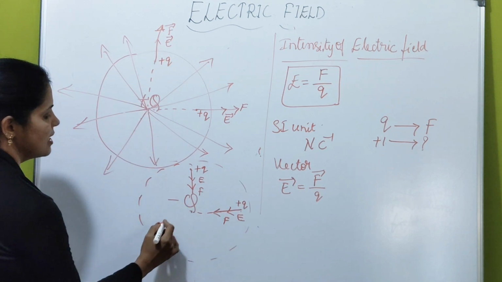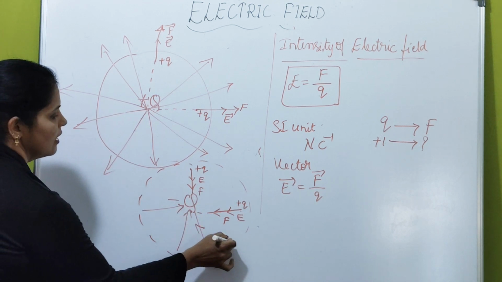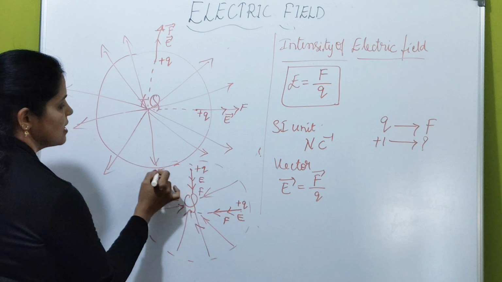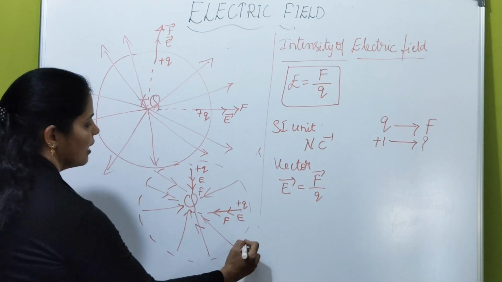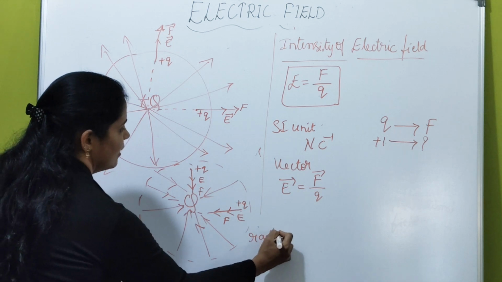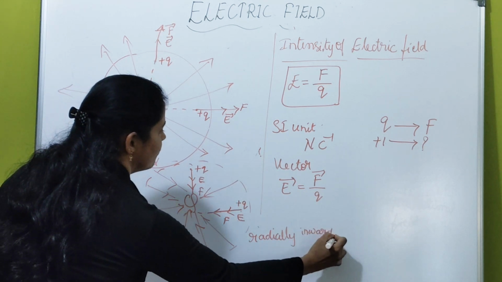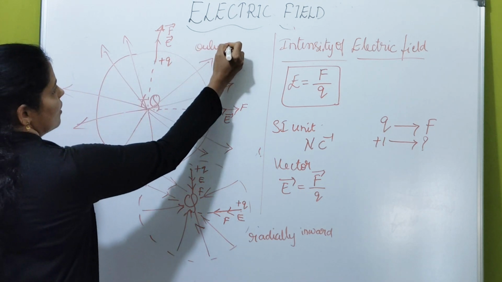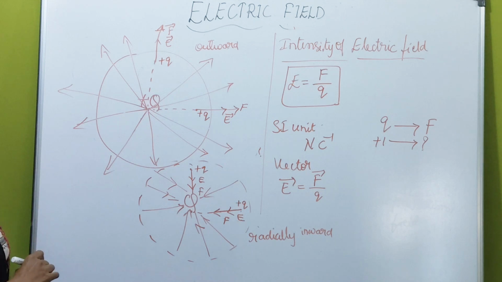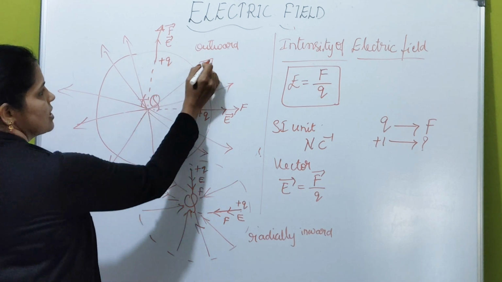If the source charge is negative, then electric field is acting towards the source charge. If the source is negative, then it is radially inward. Here it is radially inward. What is the direction of electric field? Radially inward. Okay. So here it is radially outward. So this is a very important point you have to remember. This is clear, student?